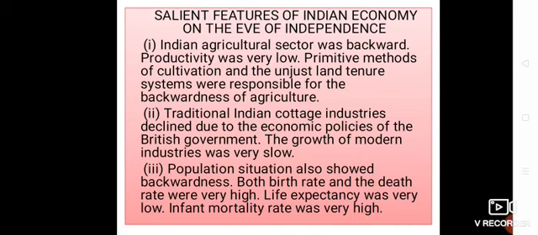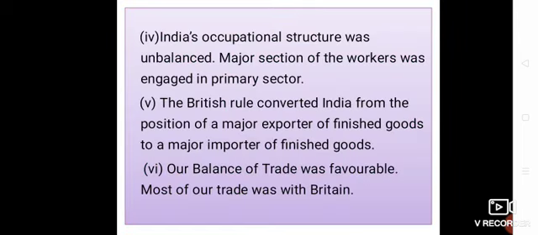The growth of modern industries was very slow. The population situation also showed backwardness. Both birth rate and death rate were very high. Life expectancy was very low. Infant mortality rate was very high. India's occupational structure was unbalanced. Major sections of the workers were engaged in the primary sector only.